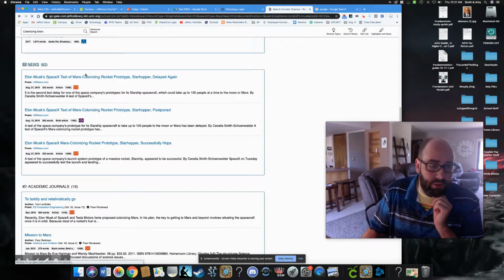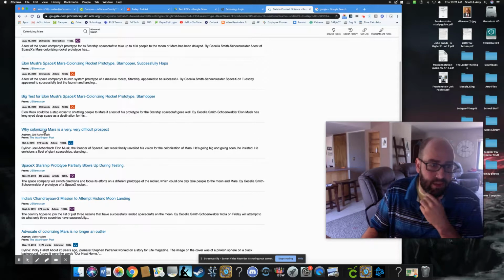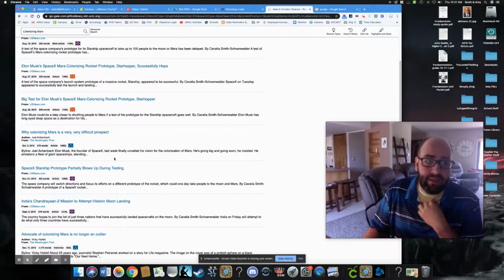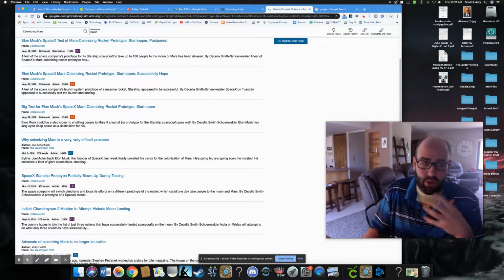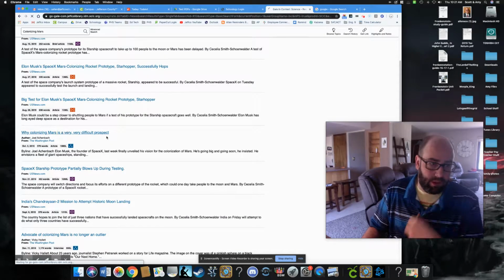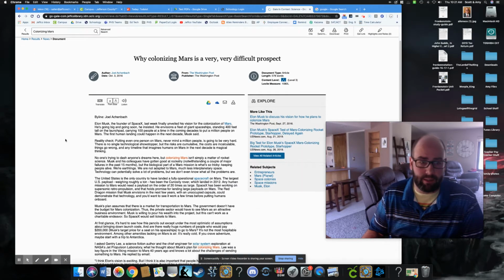So let's click on news and look at the others. Oh, look at this: "Why colonizing Mars is a very, very difficult prospect." This is from the Washington Post, and it has the full article. Sometimes you'll see that it doesn't. It'll say brief article, or it'll say an abstract, and you don't want to click on those. You want to click on full article. So I'm going to click "Why colonizing Mars is a very, very difficult prospect."